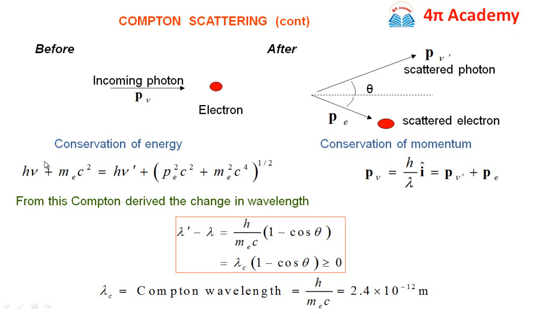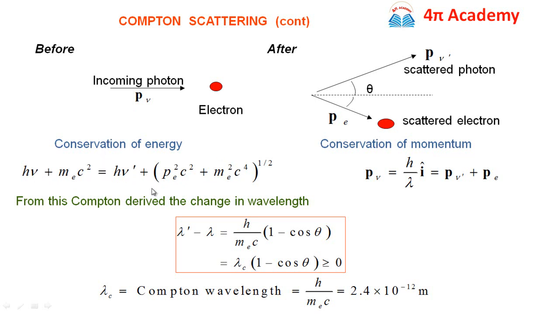By applying the conservation of energy, we have the incoming photon having energy h nu plus m_e c squared, which is equal to h nu dash plus (p_e squared c squared plus m_e squared c to the power 4) raised to half.